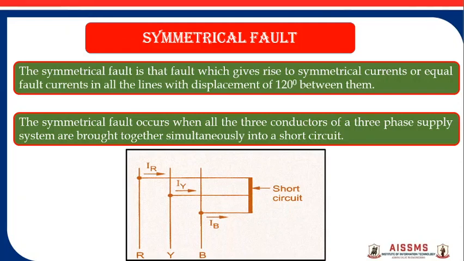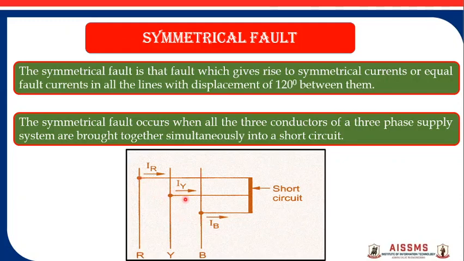So if you see the diagram, this consists of three phases R, Y and B. This phase carries a current IR, this phase carries a current IY, this phase carries a current IB.